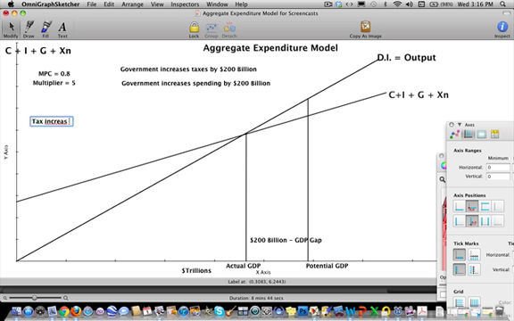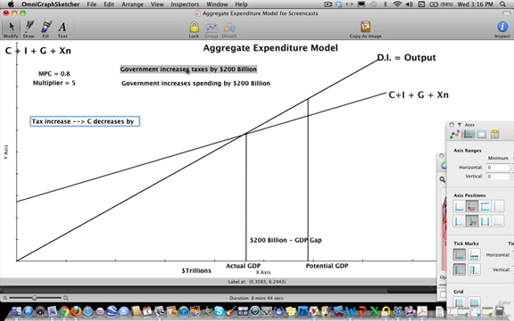The tax increase will lead to consumption decreasing. Right? Consumption decreases by how much? Well, it decreases by 80% of the tax increase. Because remember that when you tax people, they have less money.